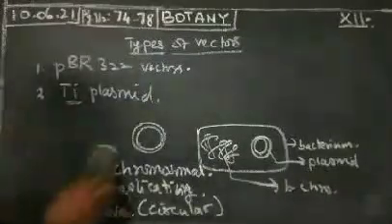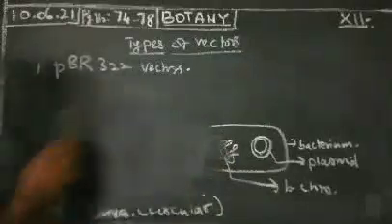Next, we move on to the first one, the pBR322 plasmid.